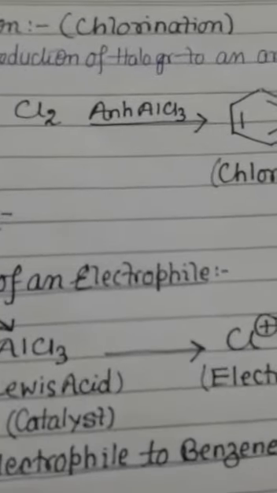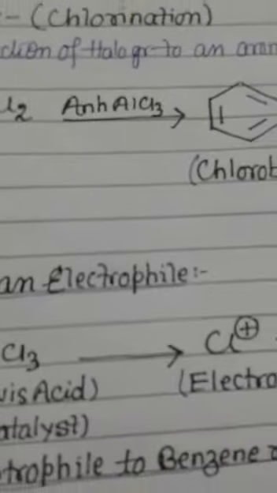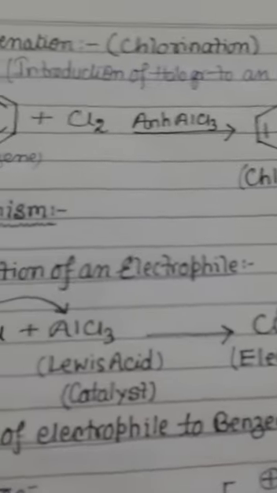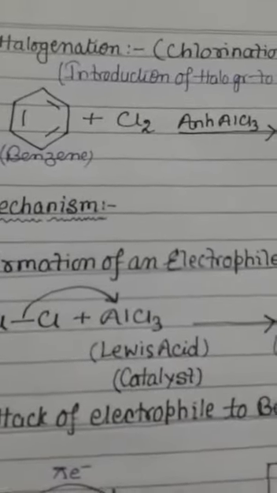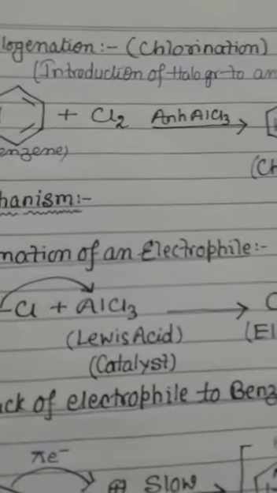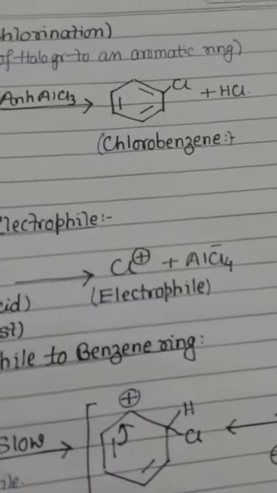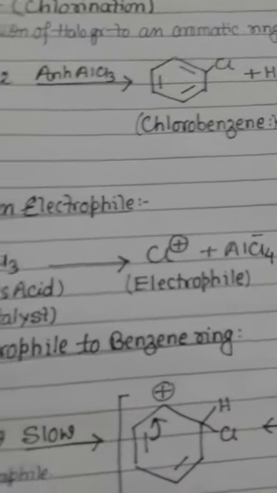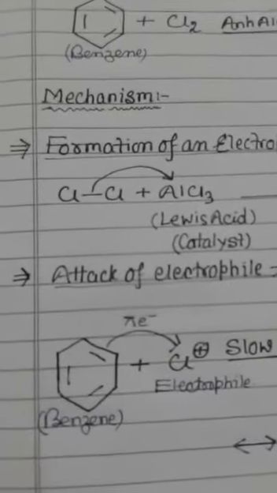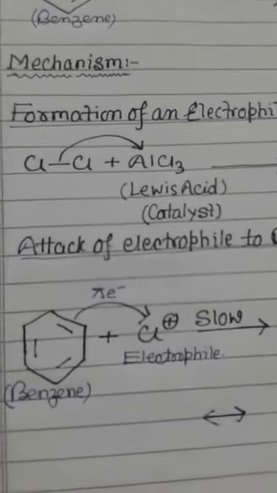In the given reaction, anhydrous aluminum chloride is used as a catalyst, and this reaction is also known as chlorination of benzene, since benzene reacts with chlorine, resulting in the formation of chlorobenzene and HCl as a byproduct. The mechanism of this reaction can be explained in three different steps.